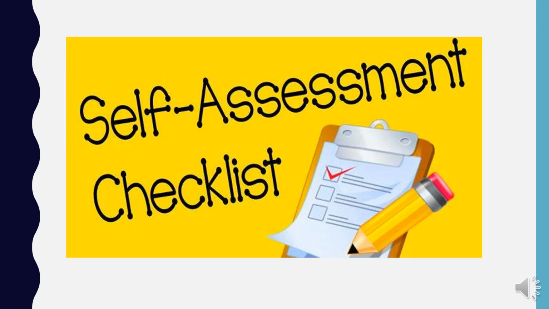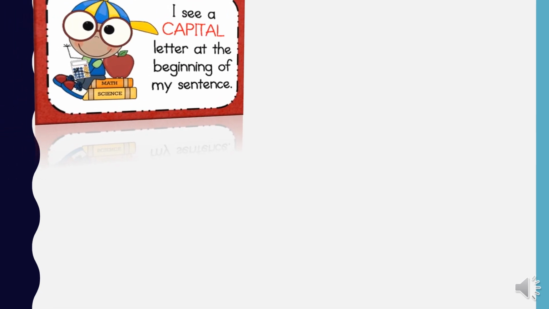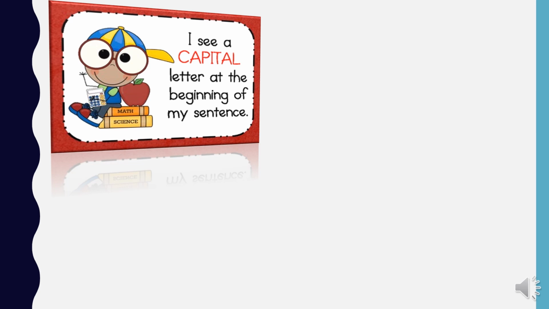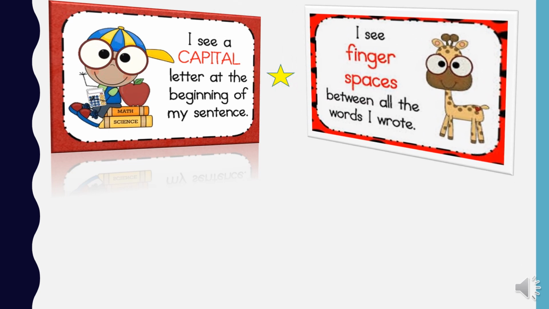Are you done? Okay, now it's time to do self-assessment. Say with me, I see a capital letter at the beginning of my sentence. If you start your sentence with a capital letter, give yourself 1 star. I see finger spaces between all the words I wrote. If so, get another star.